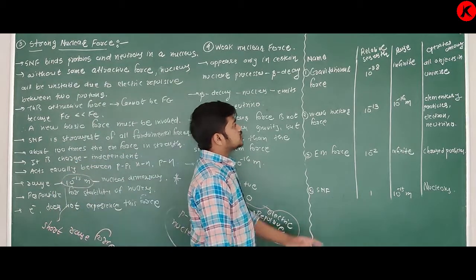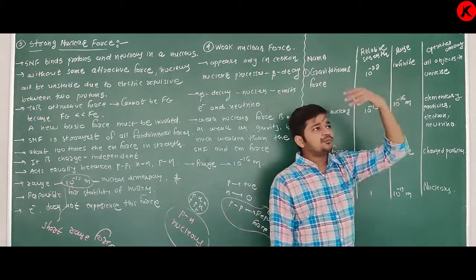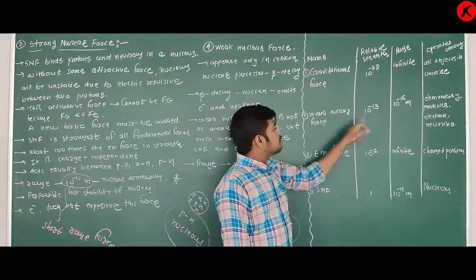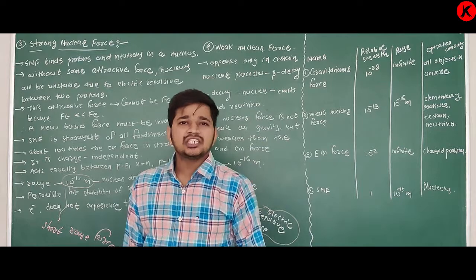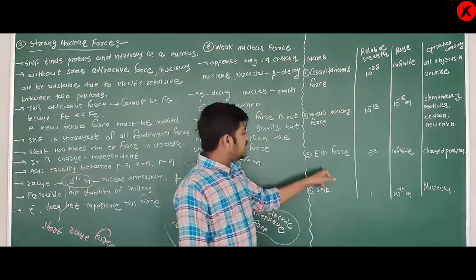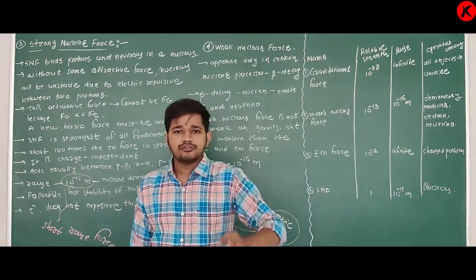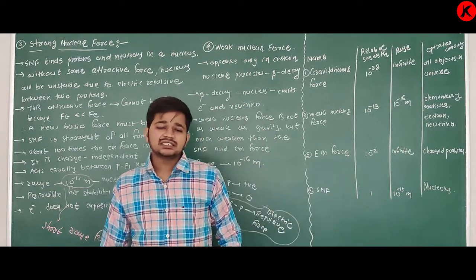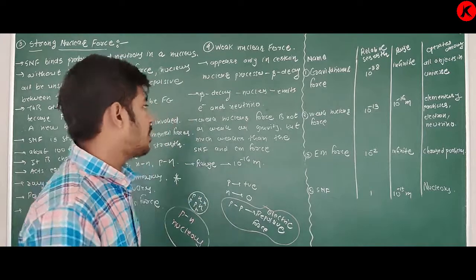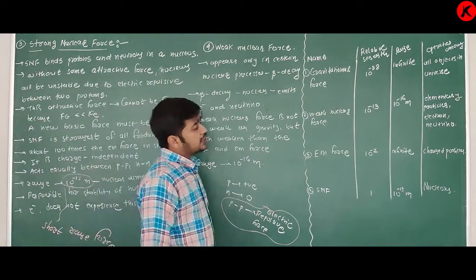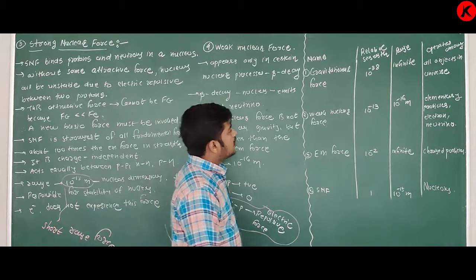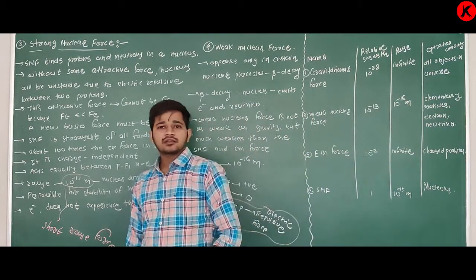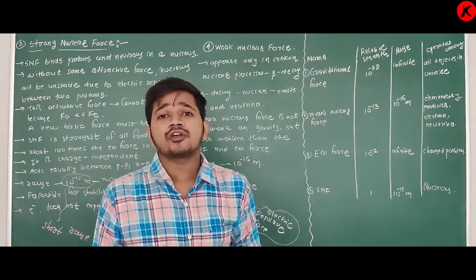Then you are given the range. Gravitational force acts up to infinite distance, meaning it is a long range force. Weak nuclear force is 10 raised to minus 16 meter, a short range force. Electromagnetic force is infinite, a long range force. And strong nuclear force is 10 raised to minus 15 meter, the size of the nucleus, again a short range force. Now, these forces operate between what? Gravitational force acts between all objects in the universe. Remember one statement: it is a universal force.